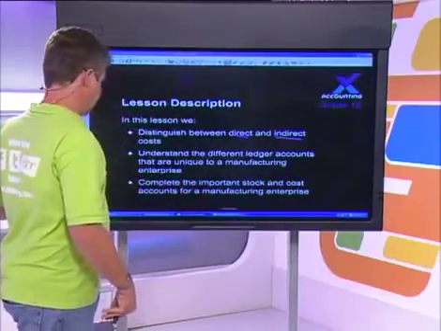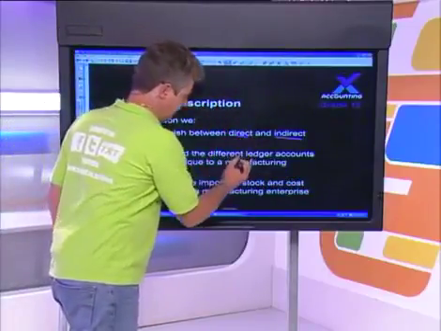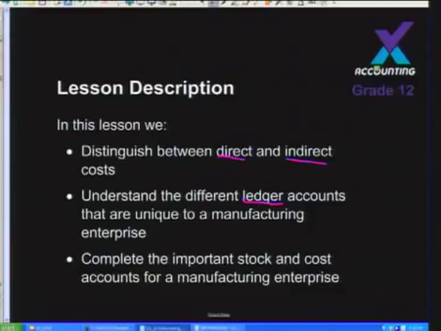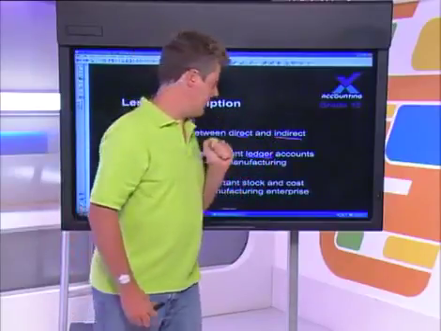You also have to understand the very important different ledger accounts that are unique to a manufacturing enterprise. Okay, this always deals with a manufacturing enterprise as opposed to a service business or a retail business, but we'll talk about those differences too in a few minutes.